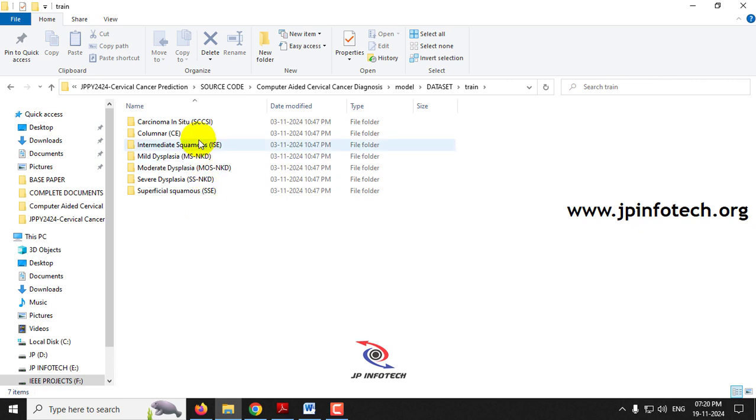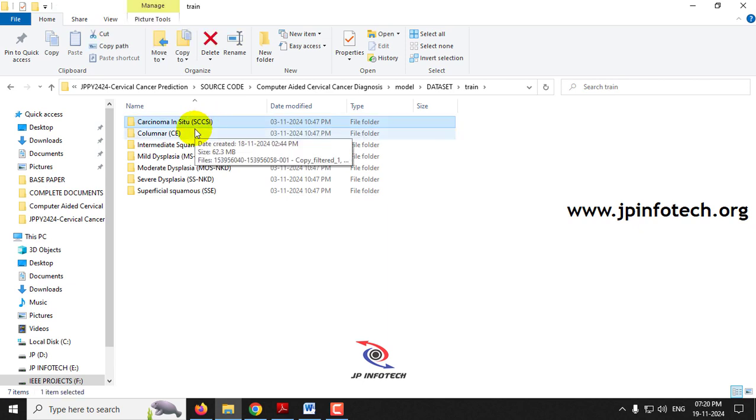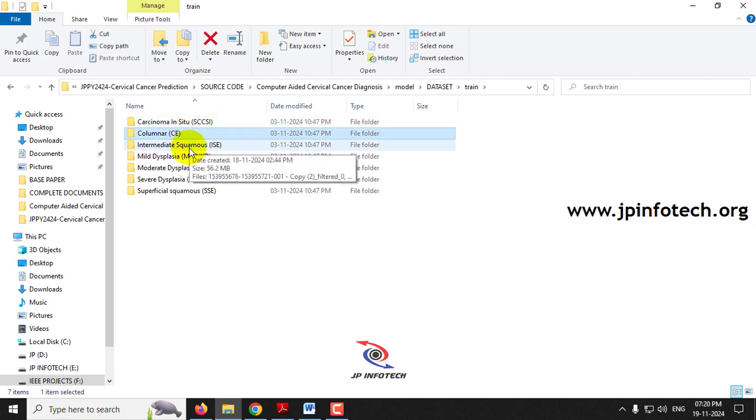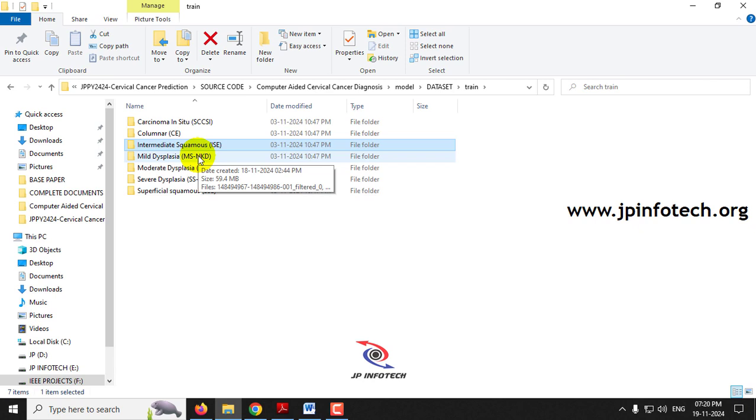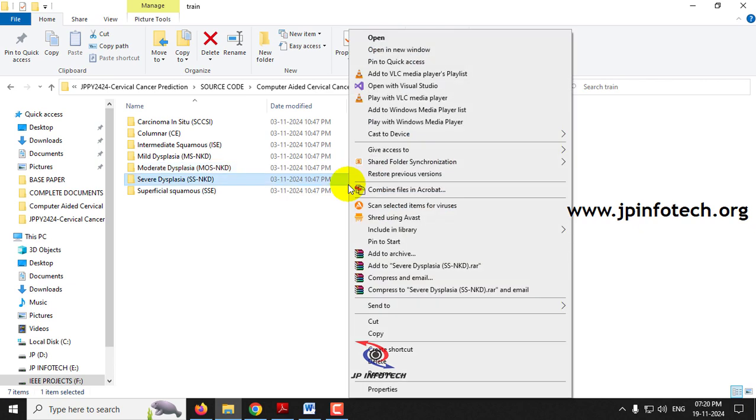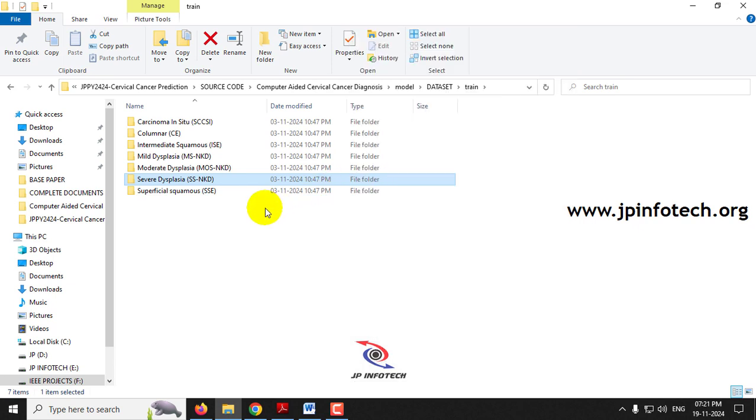Here you can see the names of the classes: carcinoma in situ, that is SCCSI; columnar, CE; intermediate squamous, that is ISC; mild dysplasia, that is MSNKD; moderate dysplasia, that is MOSNKD; severe dysplasia, that is SSNKD; and superficial squamous, SSC. So these are the 7 classes.